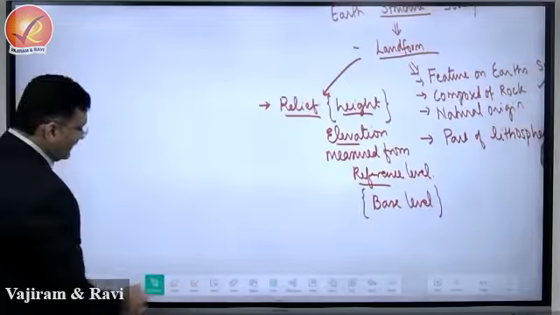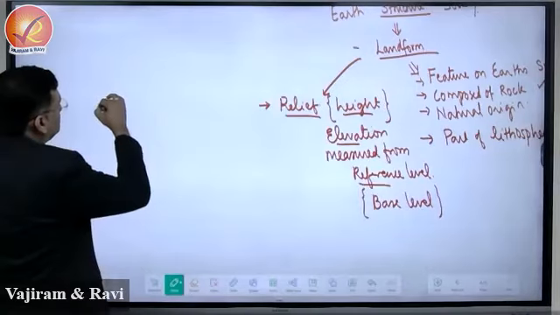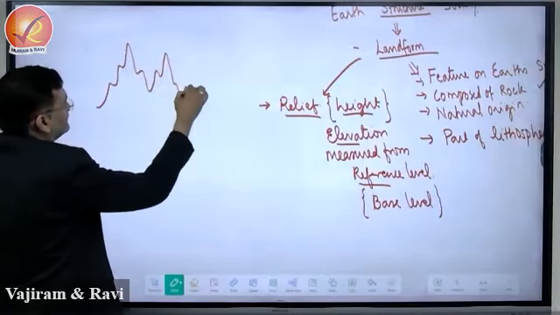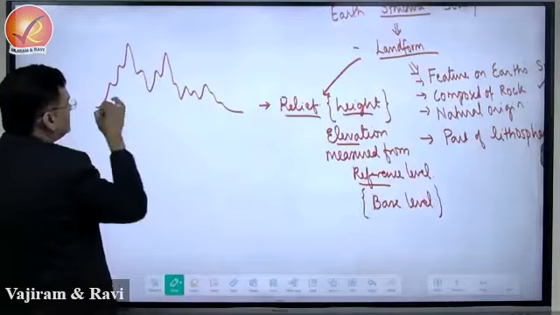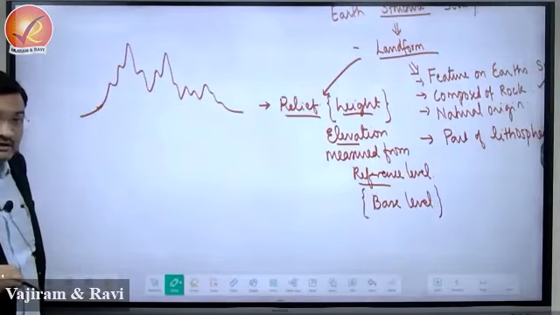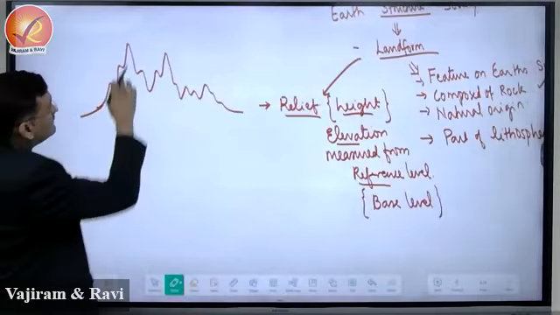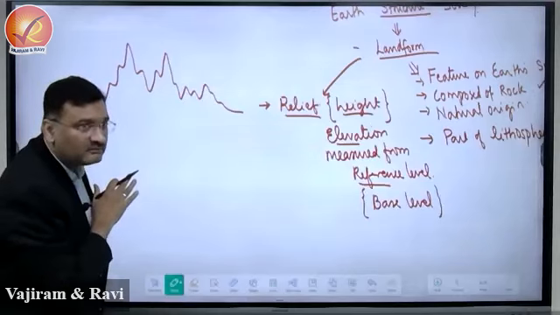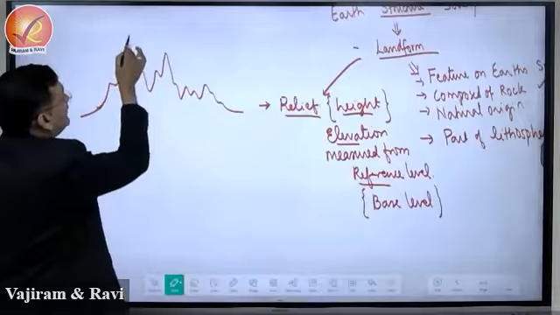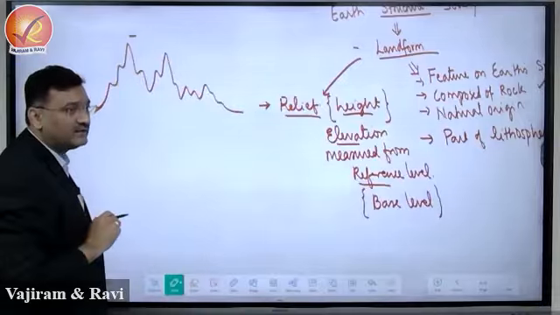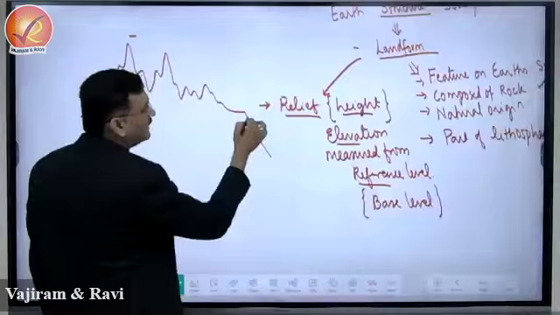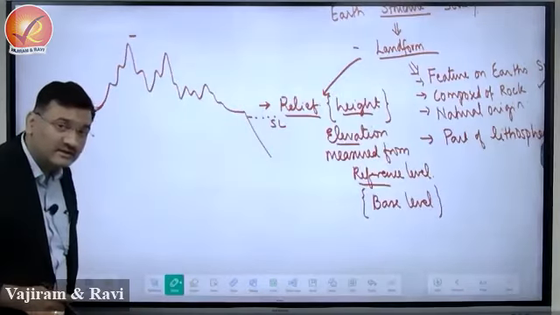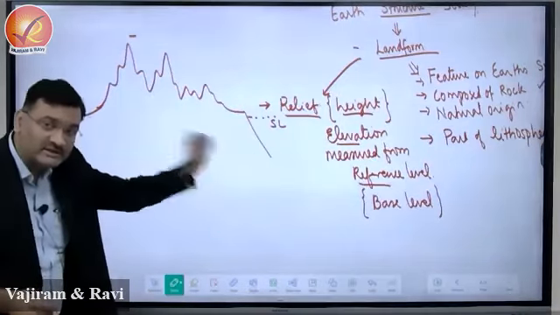Okay. Now, suppose this is a landform here. This is a structure on the surface of the earth. This is a mountain, so this mountain can be treated as a landform. This landform has a certain height. Now where is this height measured from? This height is measured from sea level. This is a reference level. Sea level is a base level.